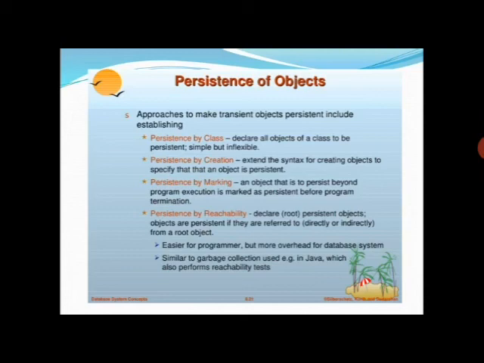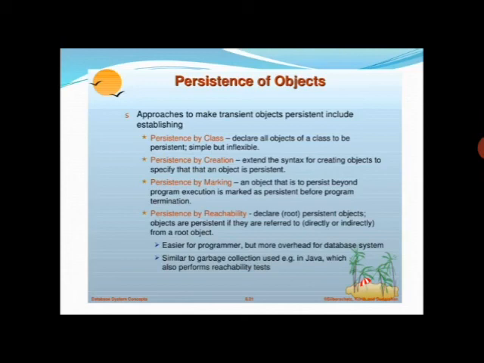Second, creation. Extend the syntax for creating an object to specify that an object is persistent. Means declaring an object is also very easy. Persistence by marking: an object that is to persist beyond the program's execution is marked as persistent before program termination.